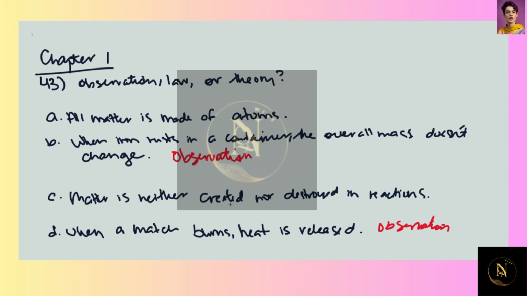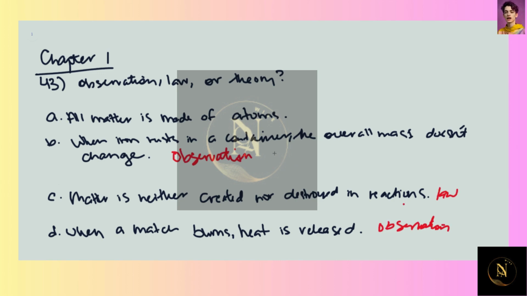In that case, knowing that matter is neither created nor destroyed in reactions, as a law, you can perform an experiment where a chemical reaction occurs, and you'll be able to predict that matter won't be created or destroyed. And if this reaction occurs in a closed container, like in B, you'll know that the observation from that is going to be that the mass doesn't change.